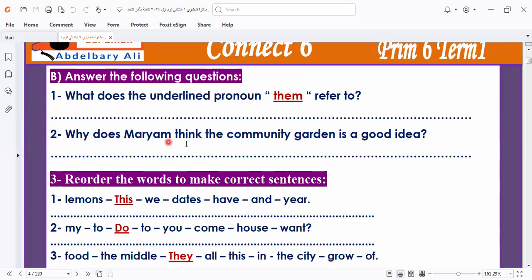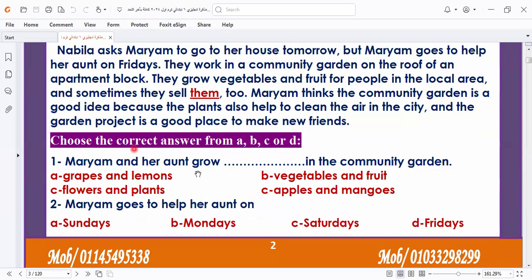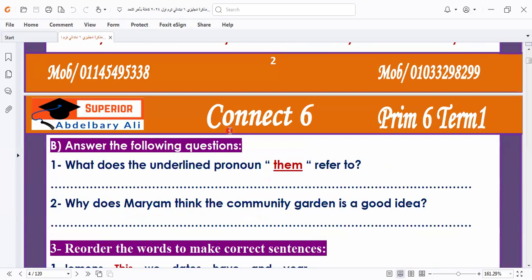Why does Mariam think the community garden is a good idea? So here I ask about what? I ask about the reason. Let's answer this question. Why does she think that the community garden is a good idea? Because the plants help to clean the air in the city, and the garden project is a good place to make new friends. Let's answer this question.